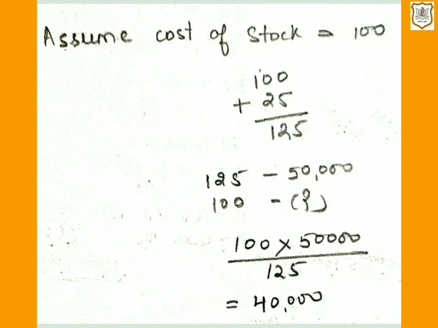That means 100 plus 25, which is 125. That means on 125, if the amount of stock is 50,000, then what will be the amount of stock at 100%? By cross multiplication, we will get 40,000 as cost of stock.